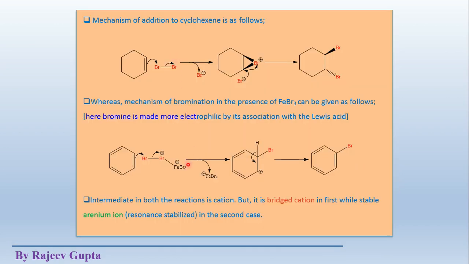Now see some basic simple mechanism of both types of reactions: the reaction of a simple alkene with bromine and the reaction of benzene with bromine.